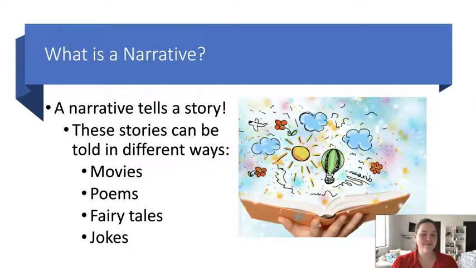What is a narrative? A narrative tells a story. These stories can be told in different ways. It can be a movie, it can be a poem, it can be a fairy tale, or it can even be a joke. I want you to take a little time and think of different movies and how those movies can be narratives. Or think of different stories and how those stories can be narratives.